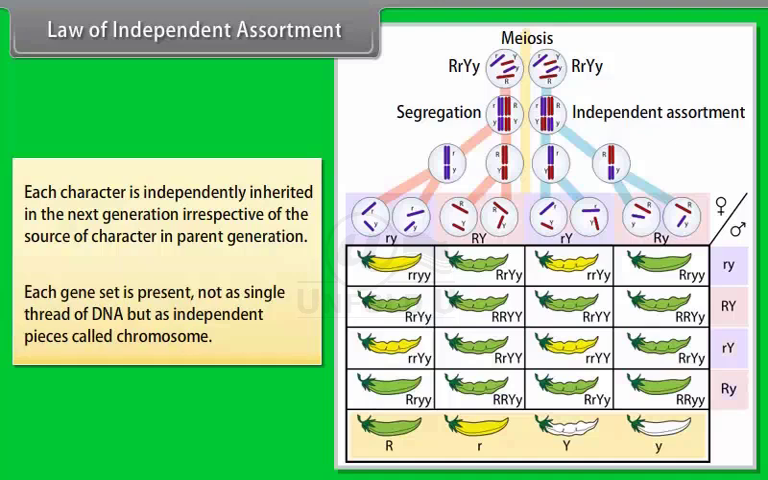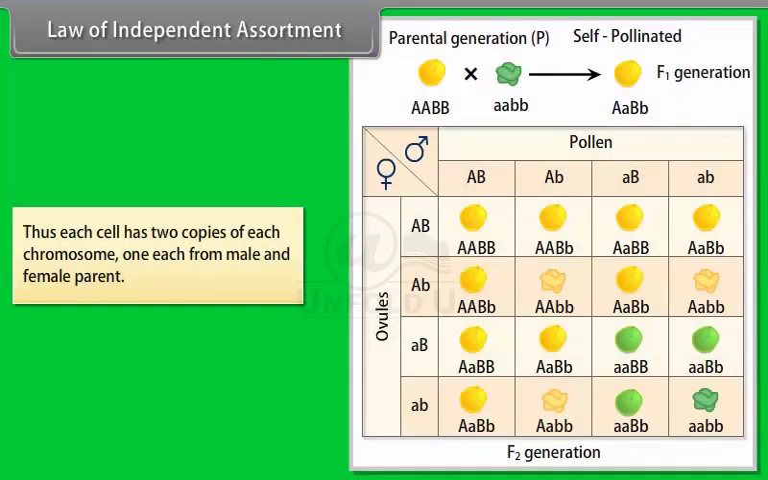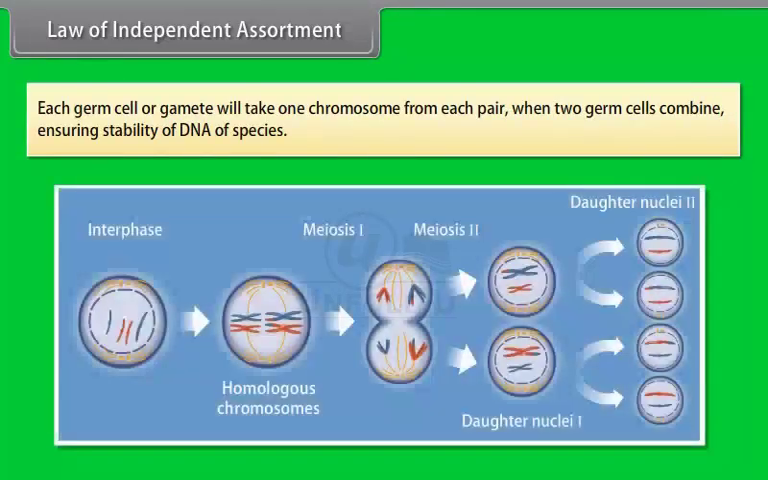Each gene set is present not as a single thread of DNA but as independent pieces called chromosomes. Thus, each cell has two copies of each chromosome, one each from the male and female parent. Each germ cell or gamete will take one chromosome from each pair, so that when two germ cells combine, the stability of the DNA of the species is ensured. How do these traits get expressed?